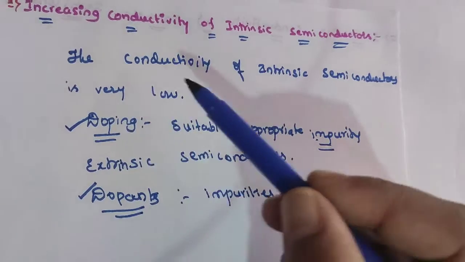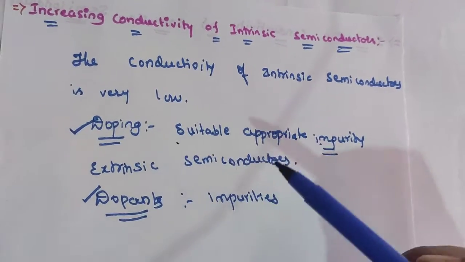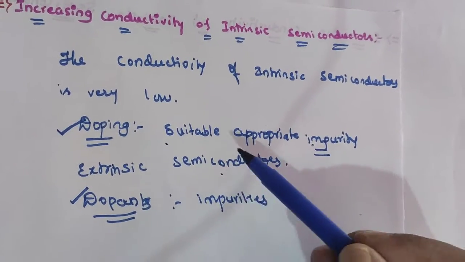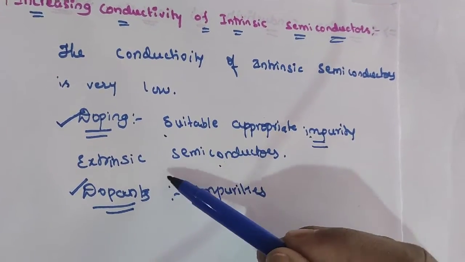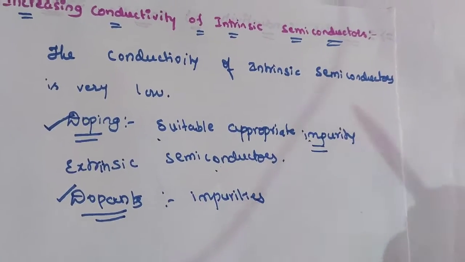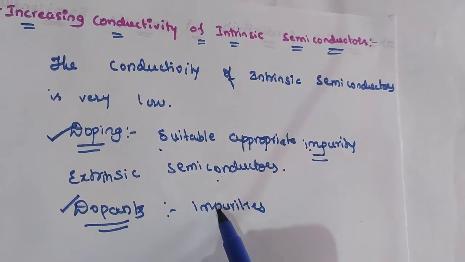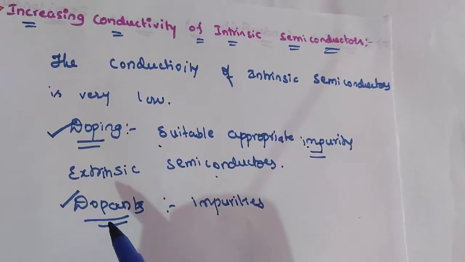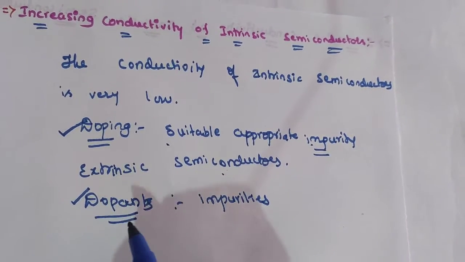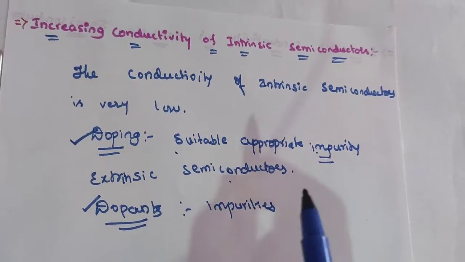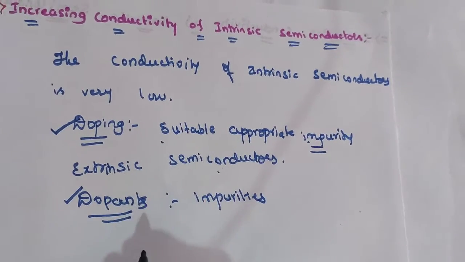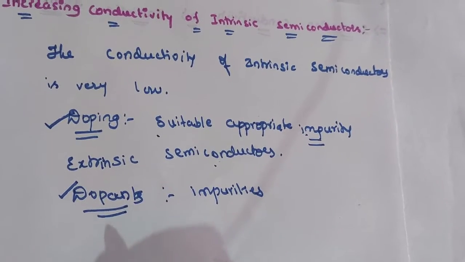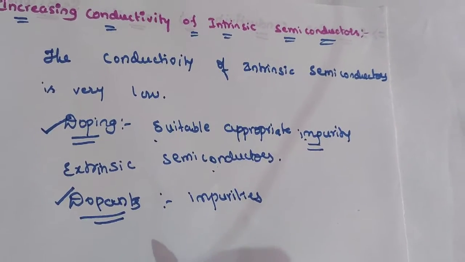After the process of doping, the resultant semiconductor is called an extrinsic semiconductor. The impurities we add are called dopants. These impurities may be electron rich or electron deficient, depending upon the substances we are using.